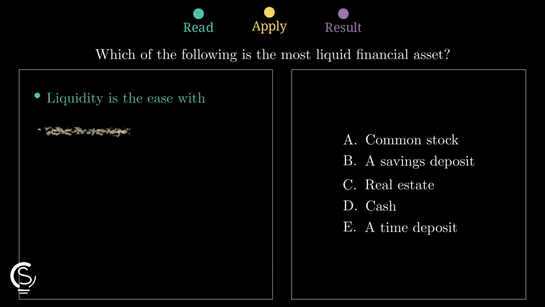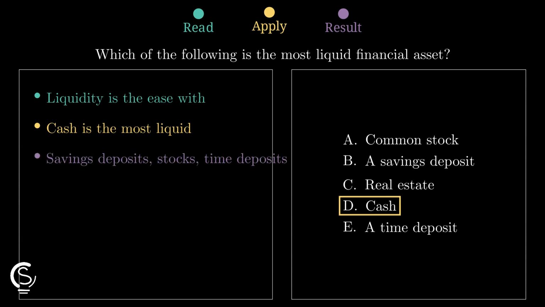Savings deposits, stocks, and time deposits require extra steps to spend. Real estate is the slowest. That makes option D our clear winner today.